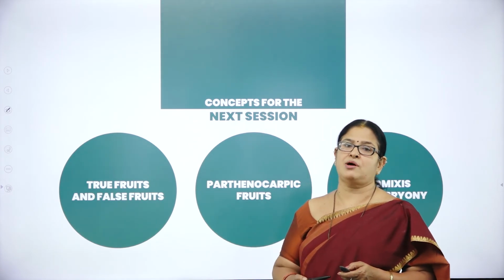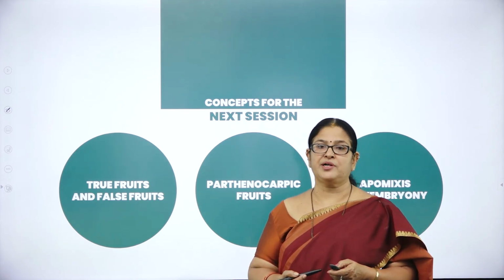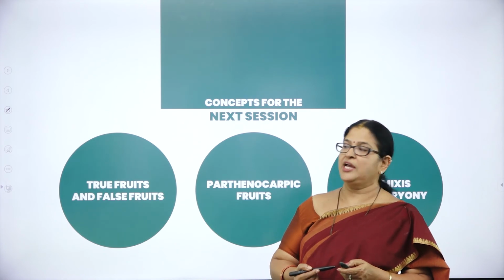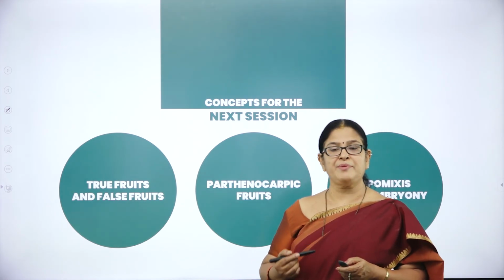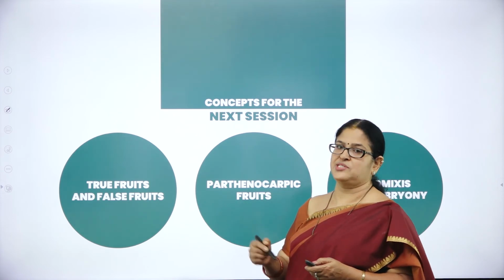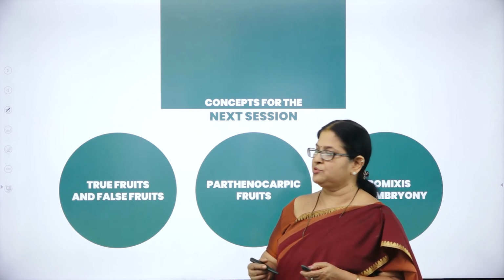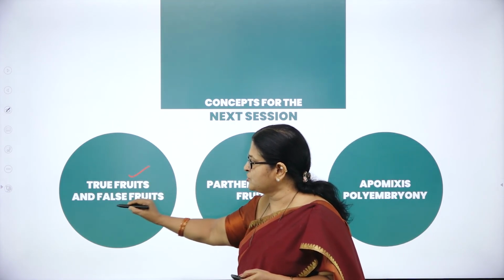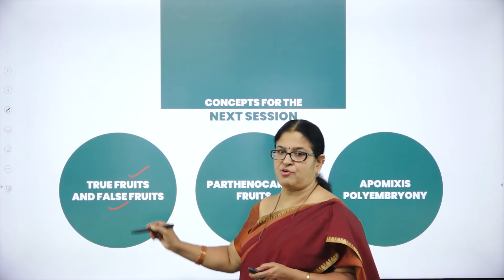The remaining concepts, the final concepts of this very important chapter called sexual reproduction in flowering plants, will be completed in the coming session. What are the other concepts we are going to study? That is, true fruits and false fruits: why some fruits are called true fruits and why others are called false fruits.